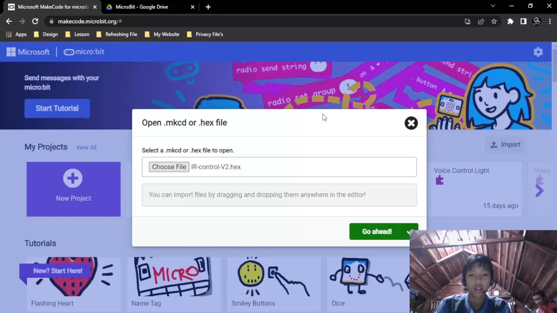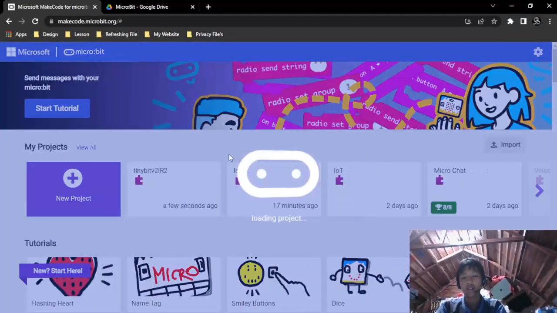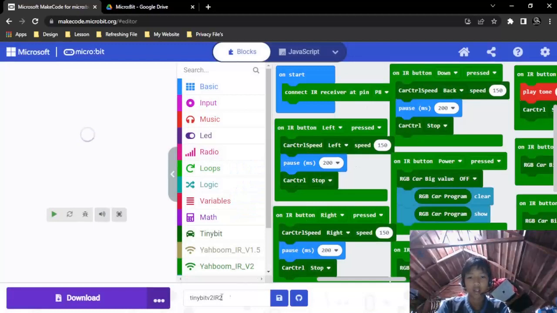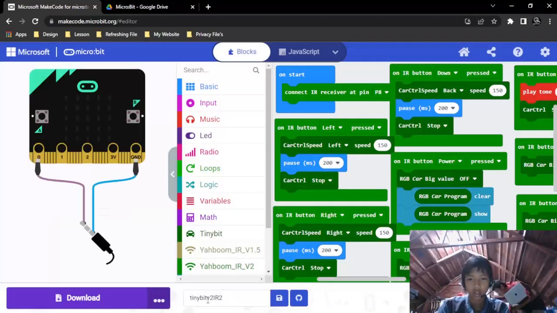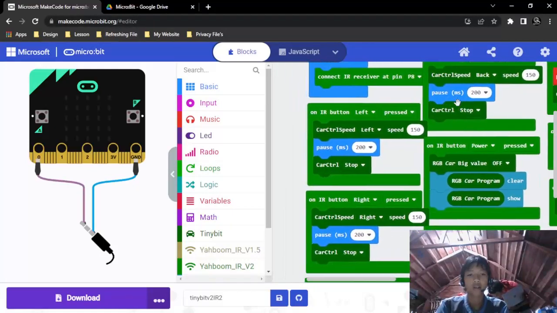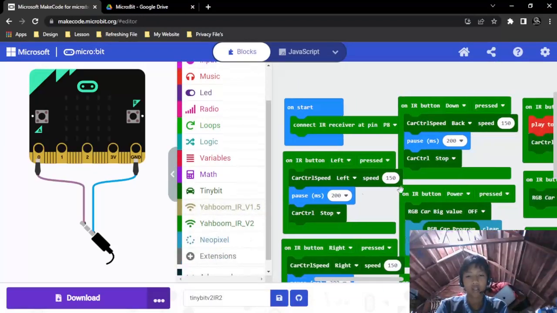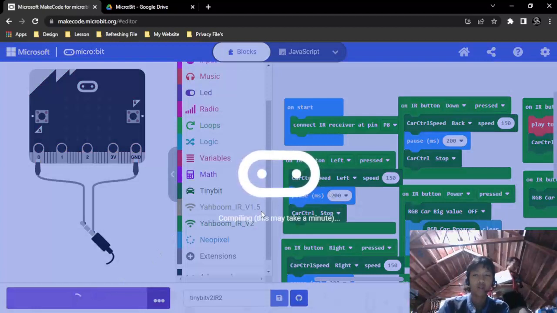and then after that click go ahead, and then you already come to the Tinybit, but you cannot download it because there is some bug in the extension. So if you want to download, it will fail.